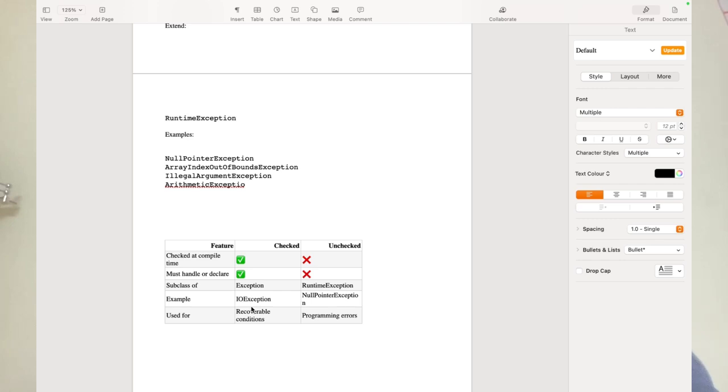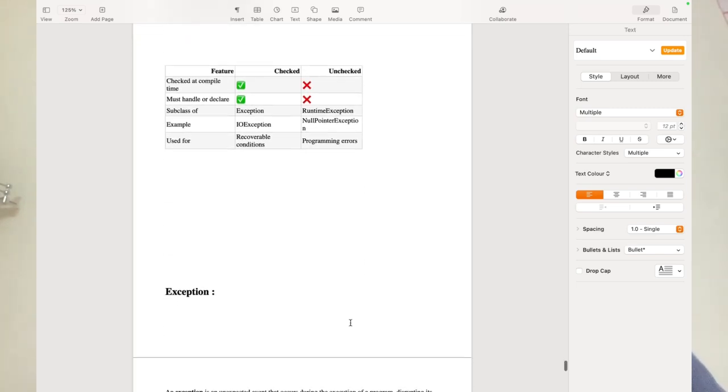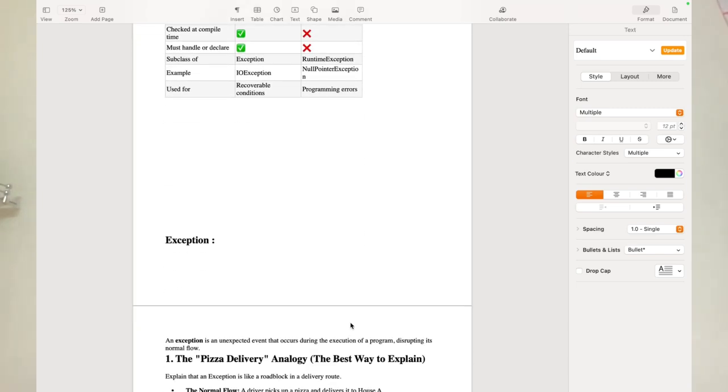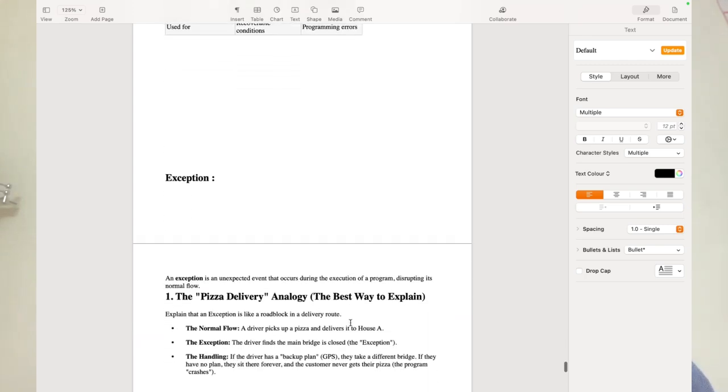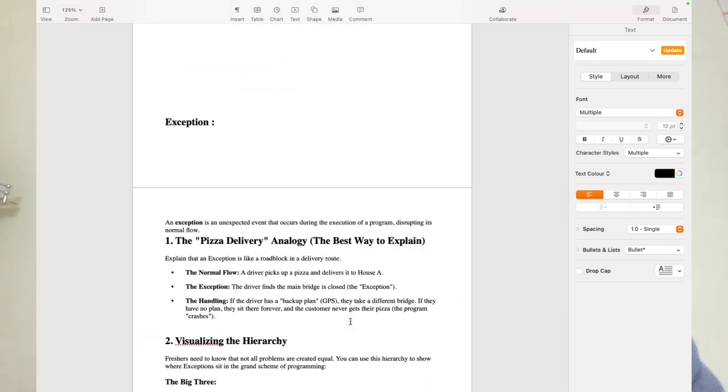This is used for the programming errors. Okay, let's check an example of both the compile time as well as the runtime exception. So before going there, what is an exception in detail? I mean, it's just a general word.